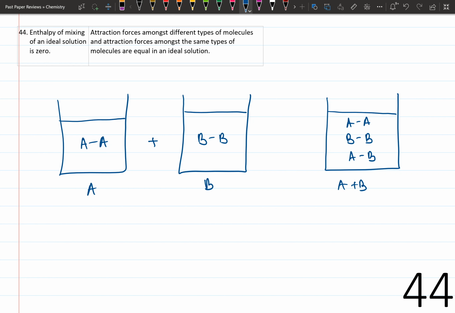For a solution to be ideal, AA should be equal to BB, which should be equal to AB. Therefore, volume contraction or heat exchange does not happen as all attraction forces are equal. This is what statement 2 says, and it explains statement 1. Therefore, the answer is 1.